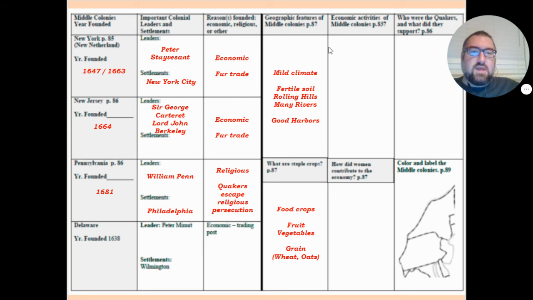But putting all of this together, they wound up growing some staple crops and livestock, which again means live animals, cows, pigs, that kind of stuff. But then they also have rivers and harbors, so they're going to have a lot of shipping and a lot of the fur trade. So one more time, the middle colonies, they're in the middle. The southern colonies are mostly going to be farming economies, whereas the New England colonies are mostly going to be shipping economies. And the middle colonies, a little bit of both.